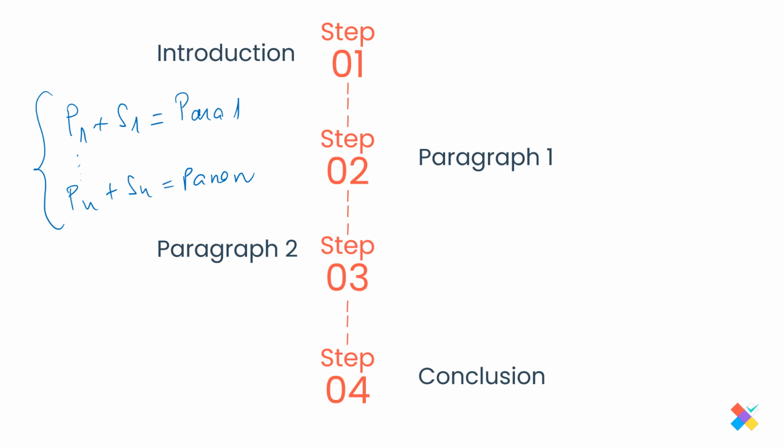Or you can write problem 1, problem 2, problem 3, so on and so forth, and then in the next paragraph you write solution 1, solution 2, so on and so forth. However, I think that the second type of structure is a little bit trickier. You can use this one, but you have to be very organized. I usually recommend my students to go with one problem, one solution, one problem, one solution.